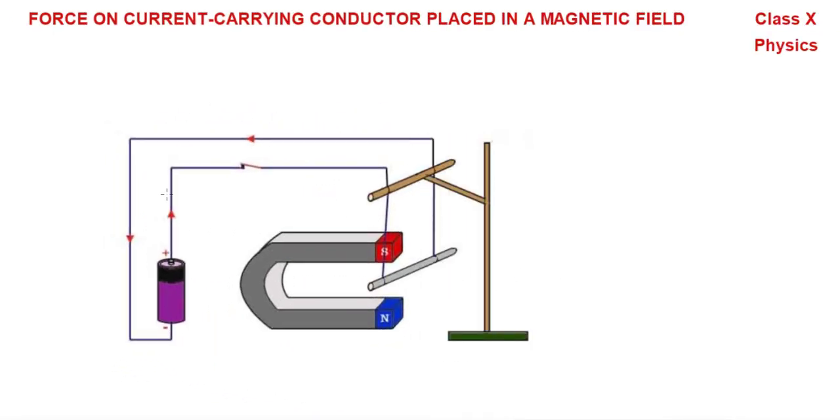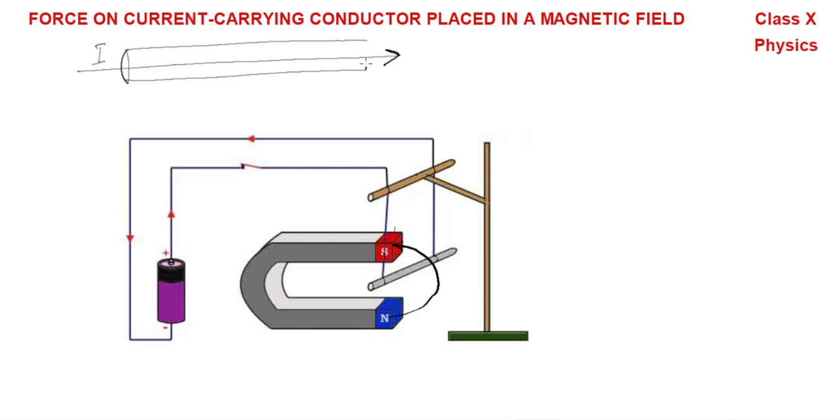We can observe carefully. There is a magnetic field of the natural magnet. Magnetic field lines emerge from the north pole and go to the south pole of the U-shaped magnet. Magnetic field lines are in this way. So there is a magnetic field of the natural U-shaped magnet. And I had told you, when current flows in a conductor, a magnetic field is established around it.